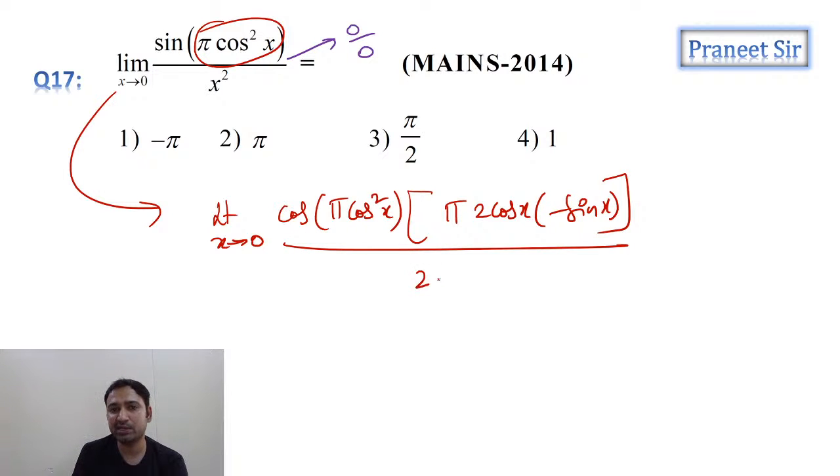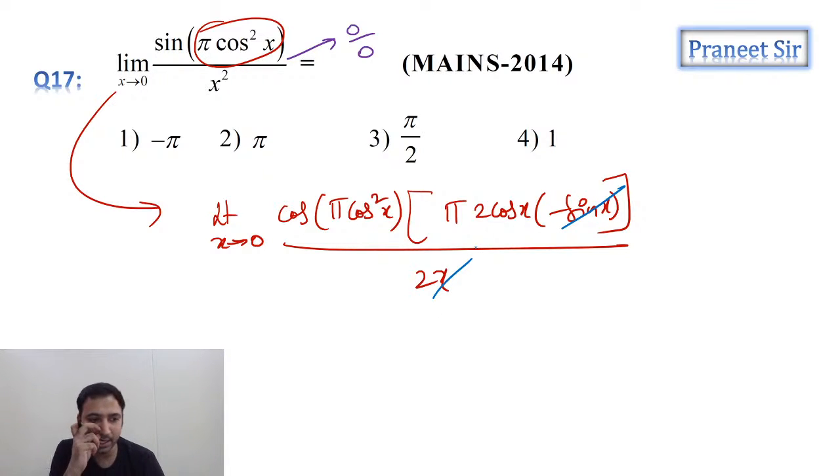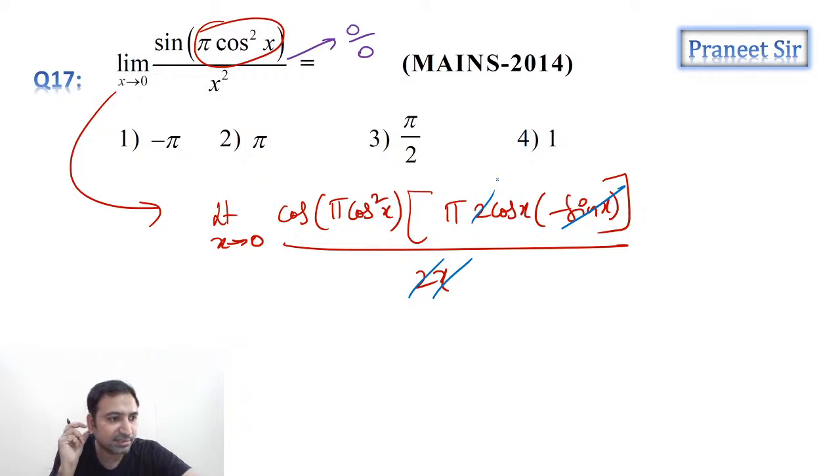By denominator 2x, guys. Now tell me, can we cancel this sine x and x? Because when x is tending to 0, sine x by x is anyway 1. So 2 and 2 also got cancelled, guys. Clear? Now the minus and minus also cancelled. There is no minus, right? That's it. So now substitute the limit, guys.